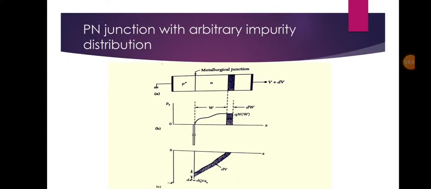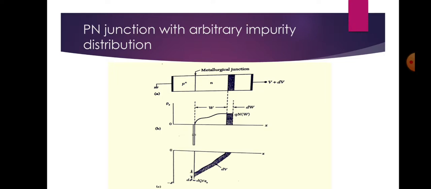The charge and electric field distributions indicated by solid lines correspond to the voltage V applied to the n side. If this voltage is increased by an amount dV, the charge and the field distributions will expand to those regions bounded by the dashed lines. The figure shows an incremental charge dq corresponding to the colored area between two charge distribution curves on either side of the depletion layer. The incremental space charges on the n and p sides of the depletion region are equal but with opposite charge polarity, thus maintaining overall charge neutrality.